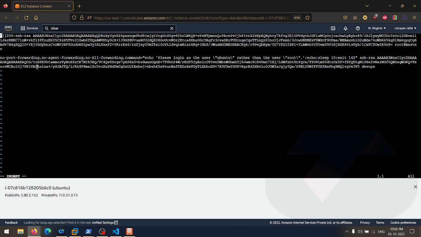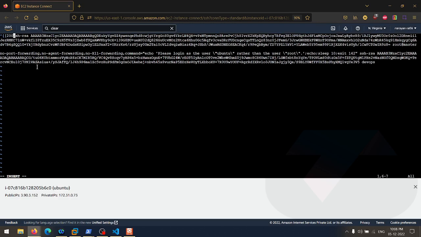Okay, the SSH-RS should be there. That's it. Let's save this, and we are good to go.